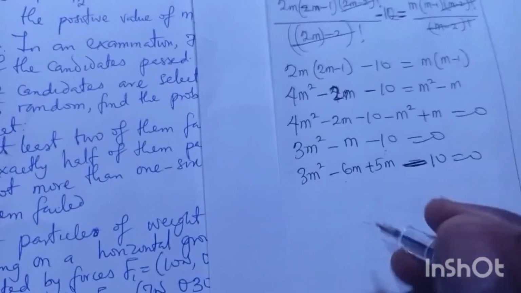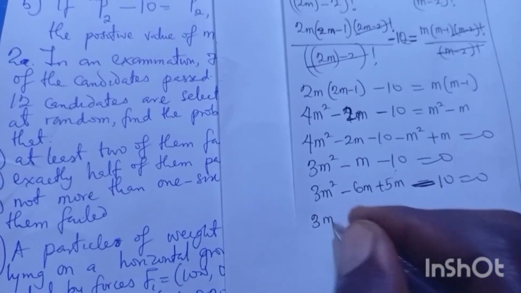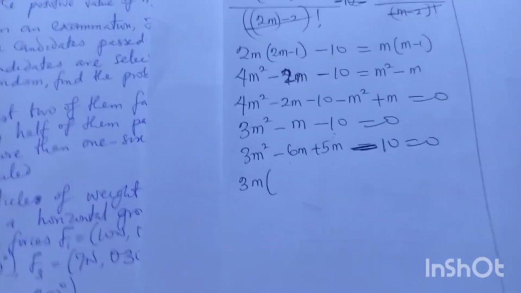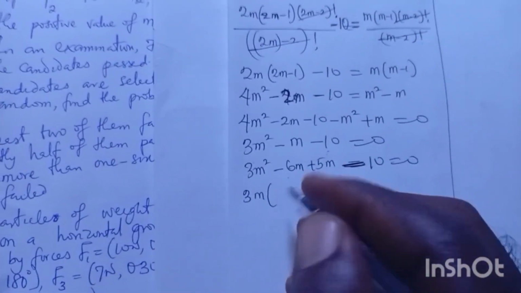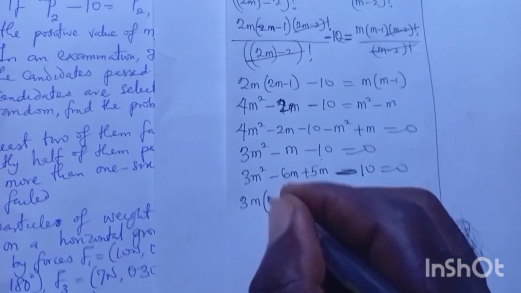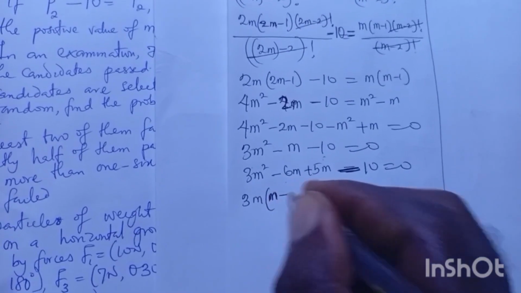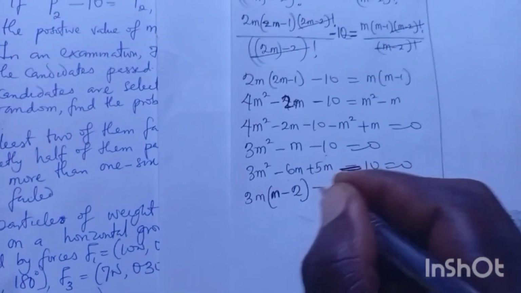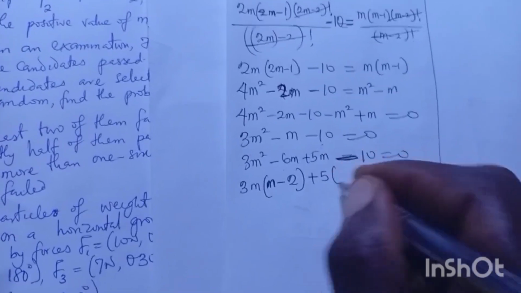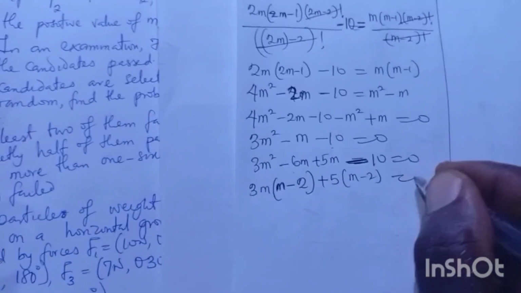Now let's factorize what's common here, 3m. You can also continue from where I am now and put your answer in the comment section, please. 3m will give me m minus 2, and plus 5 is common here, m minus 2, everything equals 0.